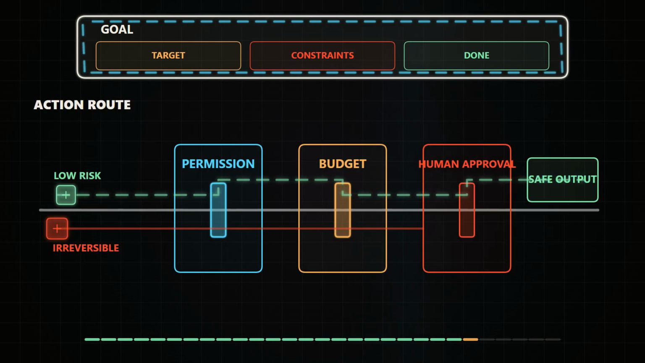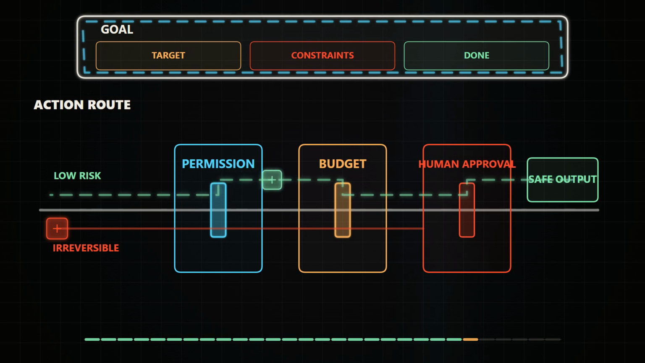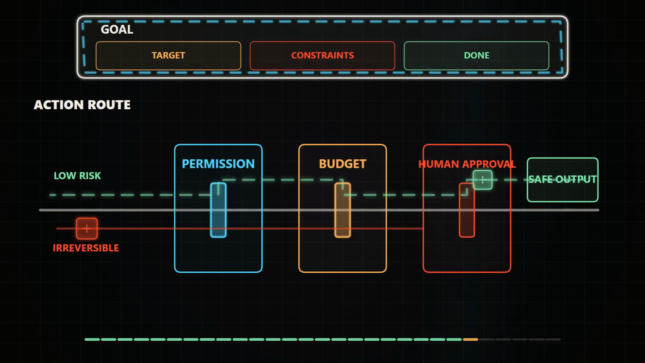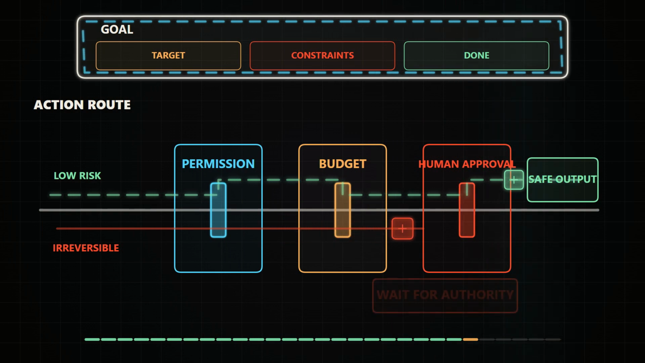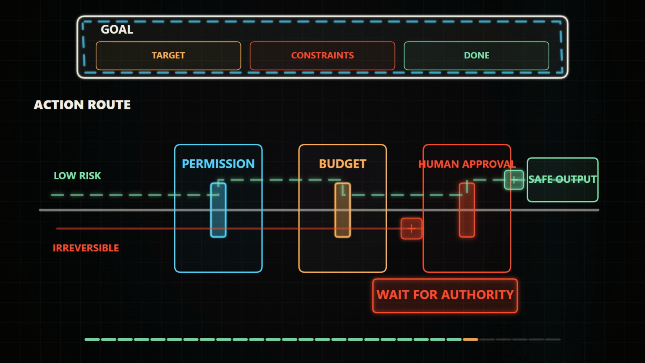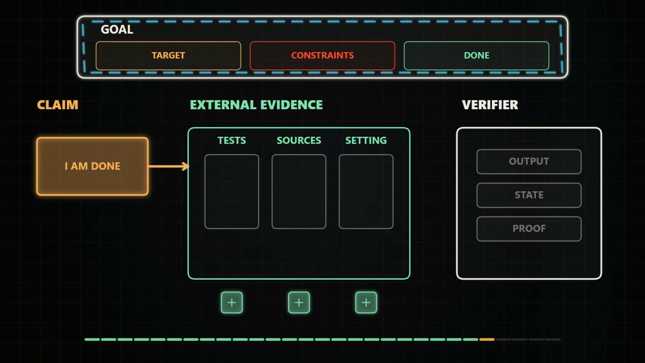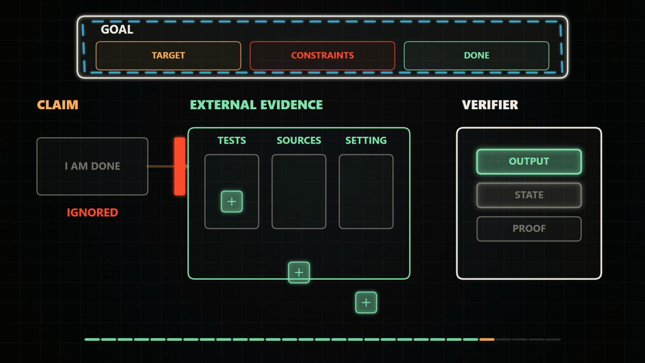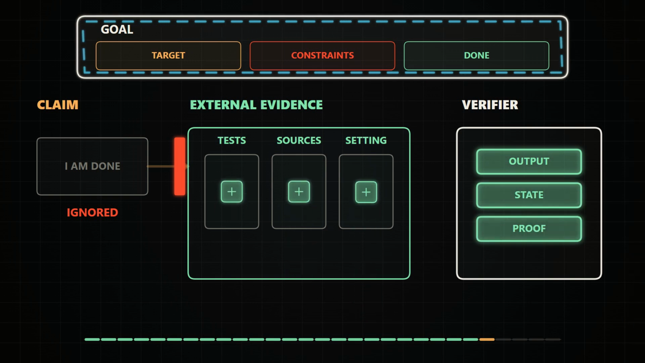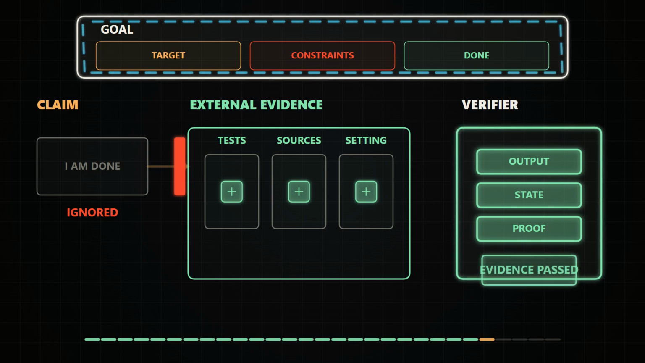Guardrails make those requirements executable. Tool permissions limit which actions can run, budgets limit time, cost, and retries. Human approval gates stop high-impact actions at the boundary where automation should hand control back. The verifier needs the same discipline. It should inspect outputs, state changes, and evidence, not accept the agent's own claim that the job is done. For a coding task, that might mean tests. For research, source coverage. For an upload, the actual visibility setting.